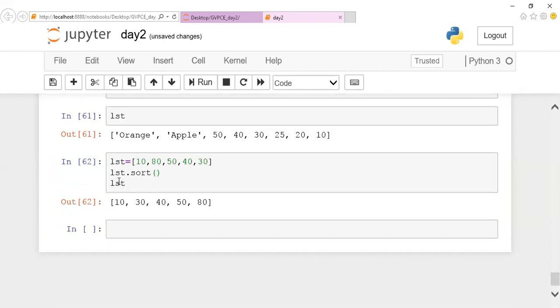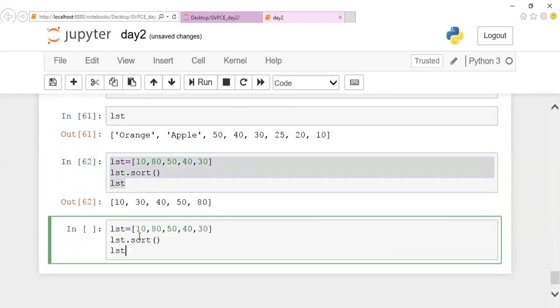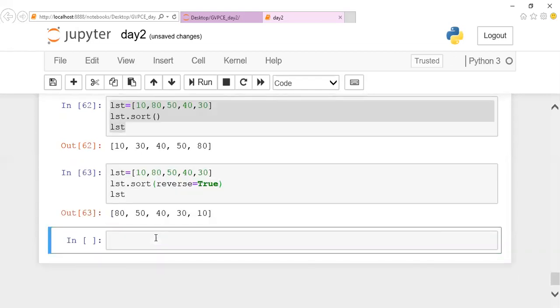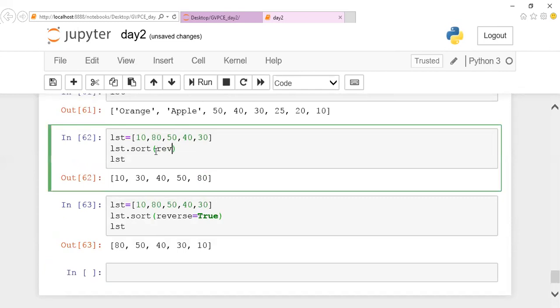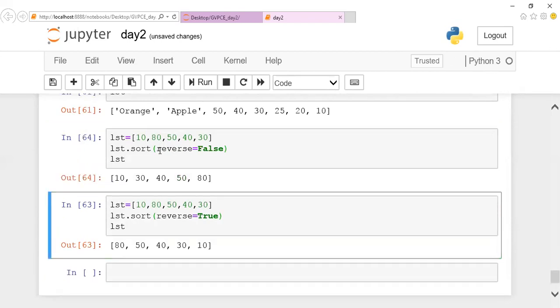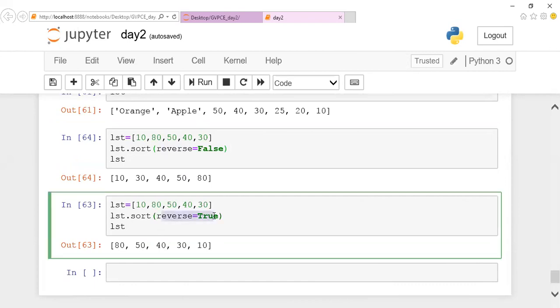If you want the same list sorted in descending order, I can mention in the parameter reverse equals true. If I give it like this, you can notice that the same list will be sorted in descending order. So what is the default parameter here? Even if you don't give it, by default it takes reverse equals false. Got it? If you want descending order, you're supposed to mention reverse equals true here. Clear with this one?